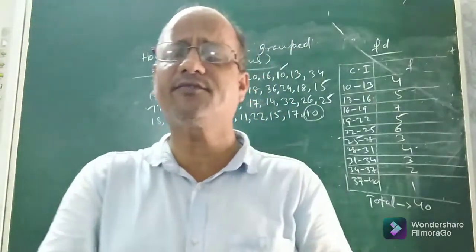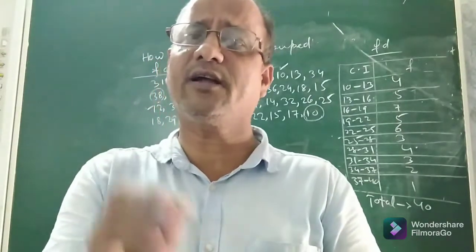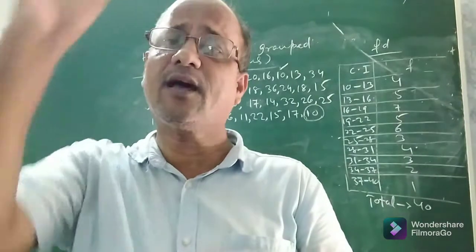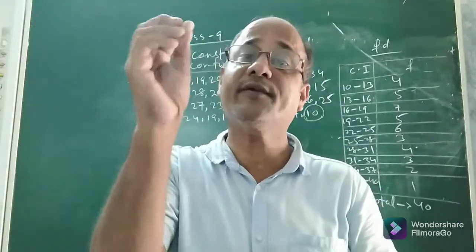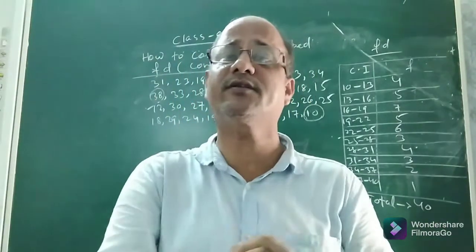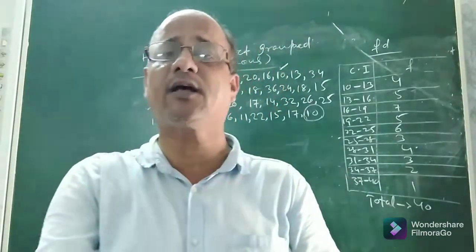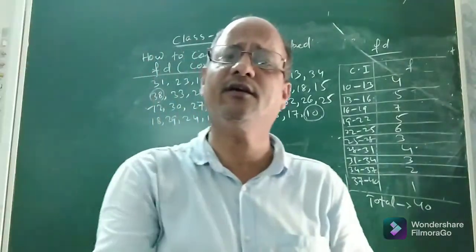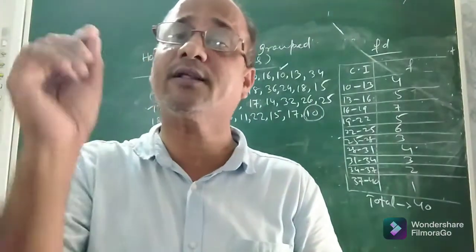Now children, one thing we must discuss, it was there of course in class 8, I do not know how many of you have understood as well as remembered. Suppose you are given a large variety of observations or data or information. How will you prepare a frequency distribution? How will you prepare a continuous frequency distribution out of a given set of observations or data? Means if you are given a distribution having say 30 to 40 observations, how will you prepare a continuous frequency distribution? What are the steps?